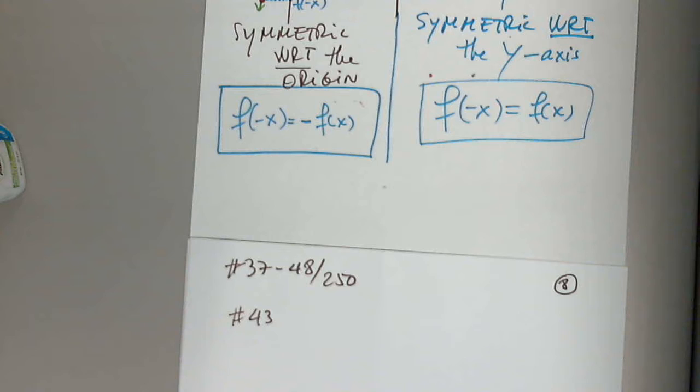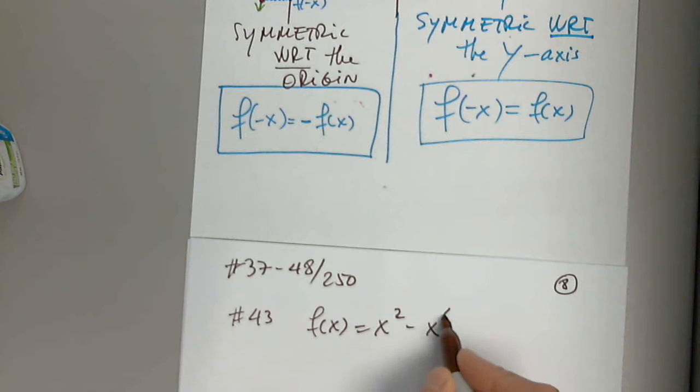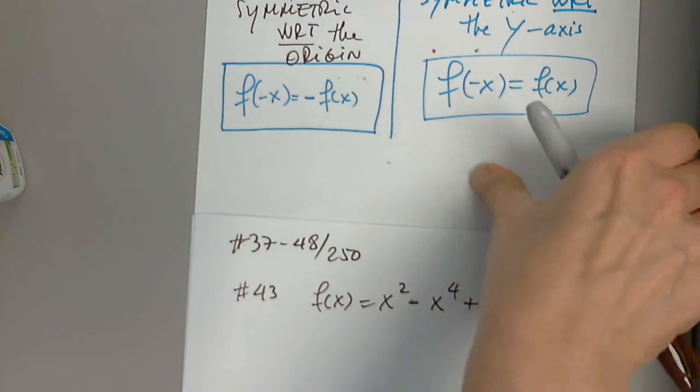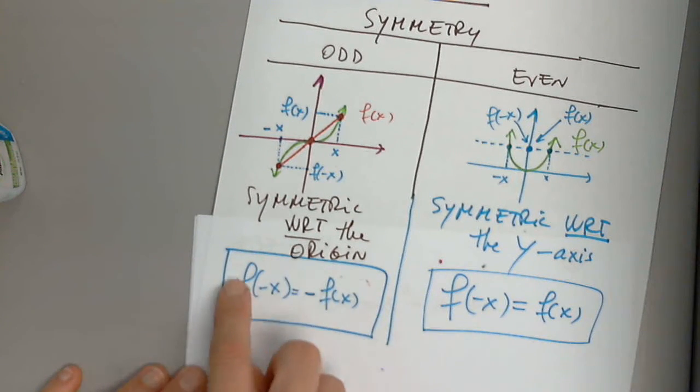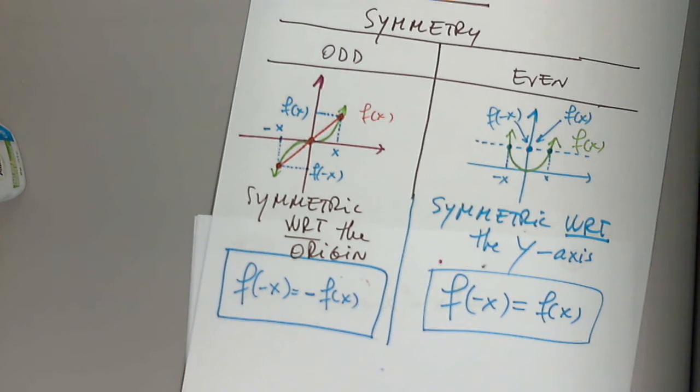In 43, we are given f of x equals x squared minus x to the fourth plus 1. The question is asking us to determine algebraically, not graph it, just determine algebraically whether it is symmetric or not. So let's look at these two relationships, relationship 1 and relationship 2. What do you think we need to start with? What do we need to calculate or determine? If it's even or odd. Yes, what do we need to start by determining or calculating in order to get to the answer, whether it's odd, even, or none of the above?